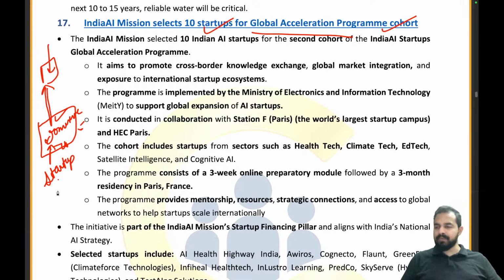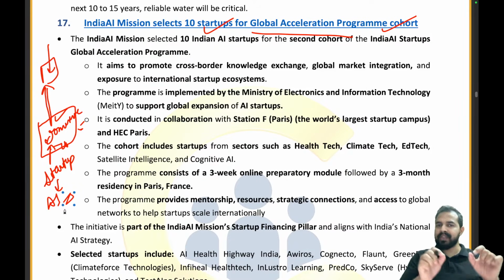Which a startup which is working in the field of artificial intelligence, right? So now in India, at a local level, it is having a lot of success. But we want it to provide international exposure so that it can also expand its market. That's why we are trying to send such startups which are working in AI to go abroad, where we have better facilities, where they can test things, learn from other cohorts, improve, and learn how to expand successfully globally.